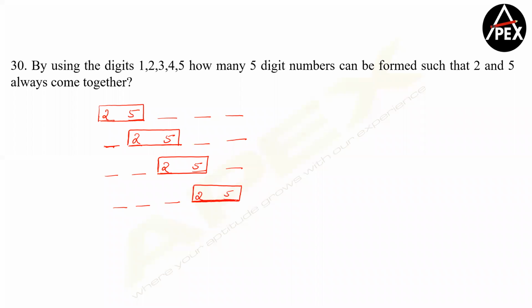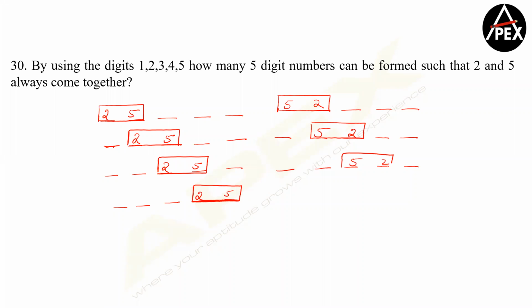Clear? Now when I have these things coming up together, first things first, you need to also understand that these are not my only cases, because if 2 and 5 can come together, even this case tells me that 2 and 5 are together. Clear? So for each of them, you will have two cases, because 5 and 2 can be one arrangement. Similarly, 2 and 5 can be the other arrangement. Is this first point clear?